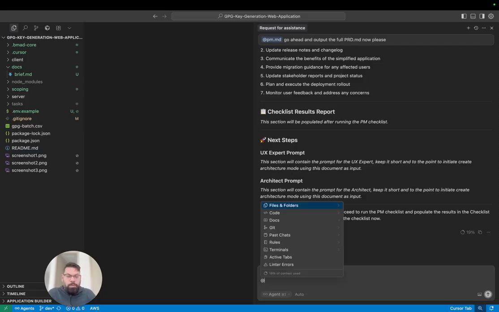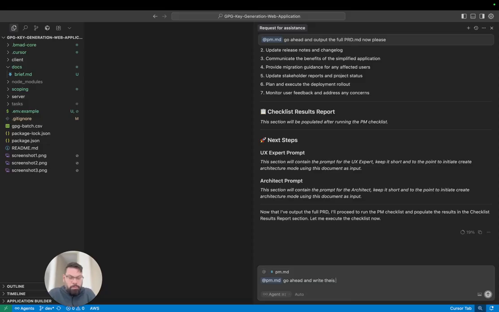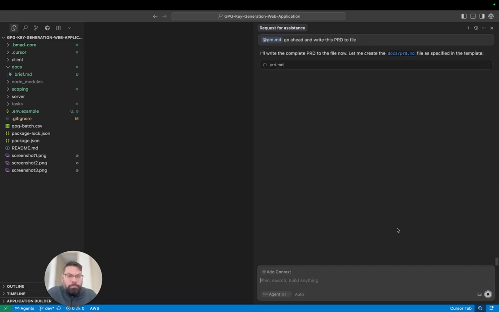Now we want to make sure it writes the file. As you see on the left side, it hasn't written the file yet, so let's go ahead and write this PRD to file. It's putting it in the correct location.